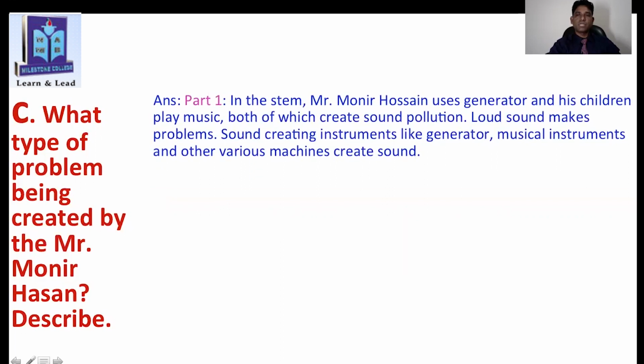So first part you can see here, in the stem Mr. Monir Hossain used a generator and his children play music, both of which create sound pollution, isn't it? And loud sound makes problems. Sound creating instruments like generator, musical instruments, and other various machines create sound. So you know sound also pollutes our environment, isn't it?